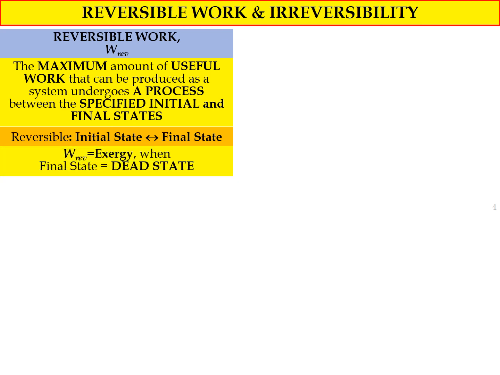W reversible will be equal to Exergy when the final state equals the dead state, where the final state of the process equals the environment condition. So we can say W reversible, or reversible work, equals Exergy. The value of reversible work will become the same as the value of Exergy, the maximum potential of a system.